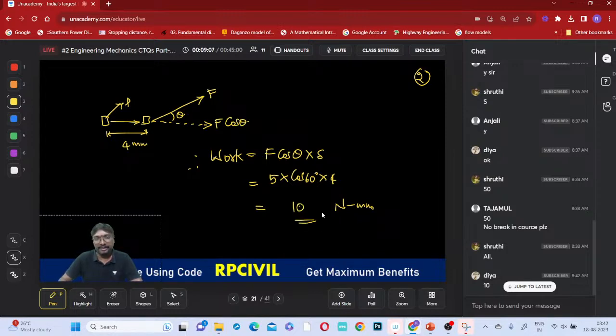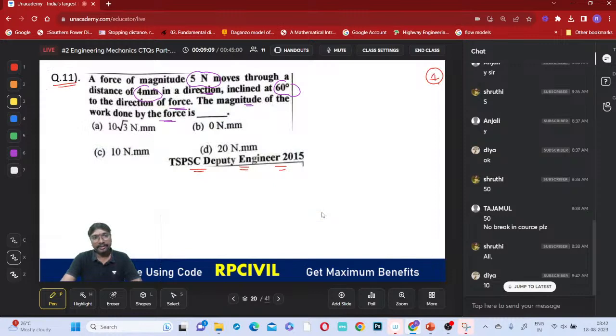10 Newton millimeter. Right. So is there any option with that? 10 Newton millimeter, option C will be the correct answer. Is it clear, everyone? So now shall we move to the next question?